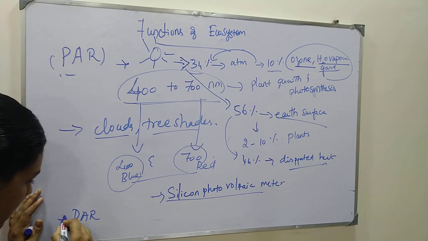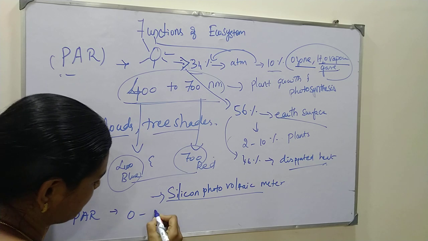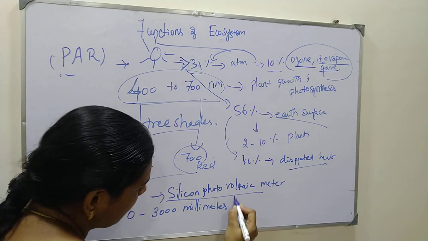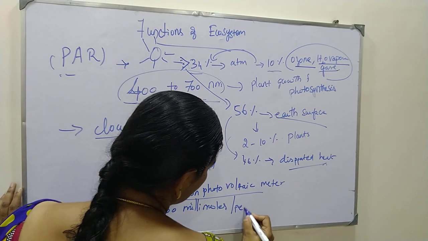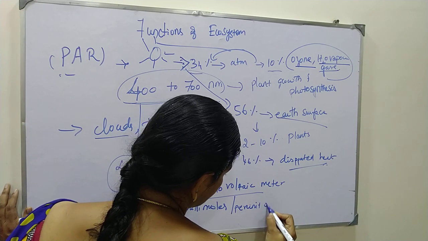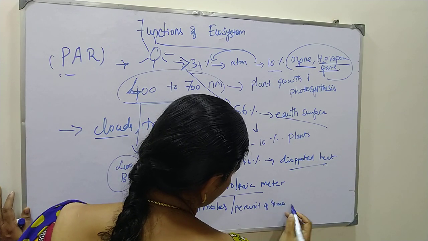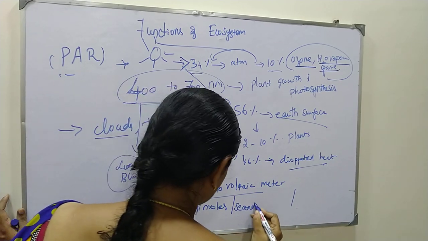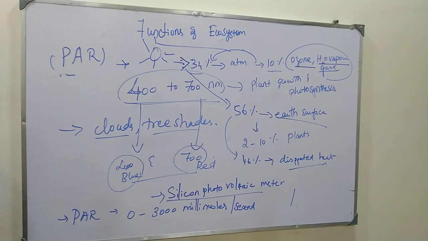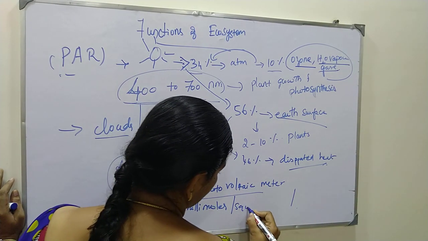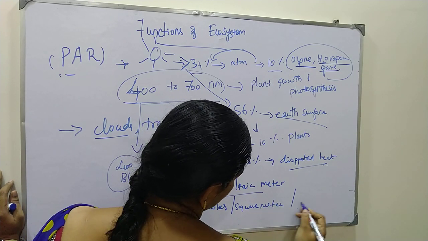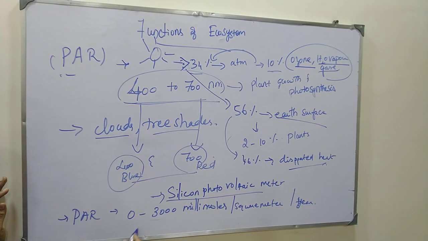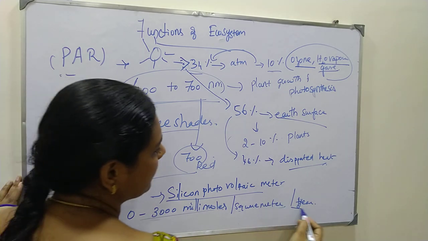That is photosynthetically active radiation, which detects 0 to 3000 millimoles per unit of time, that is per second per square meter. So it means 3000 millimoles per square meter per second.